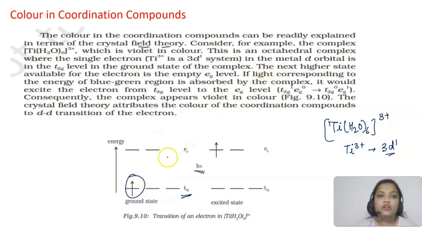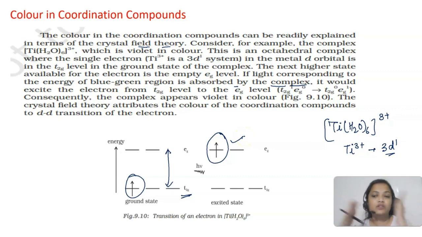If light corresponding to the energy of the blue green region is absorbed by the complex, so that the electron can jump from here, it will absorb light of that frequency and jump to the higher energy level. You can see here that it has now jumped to the eg level. Having absorbed light of that wavelength, the corresponding color will be emitted by it.